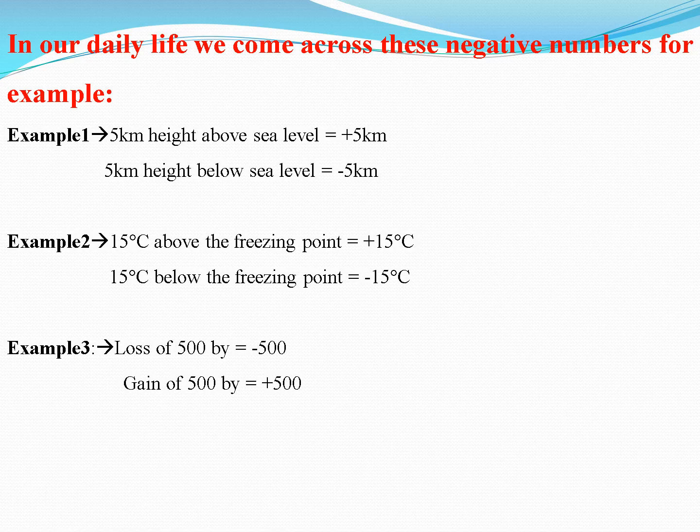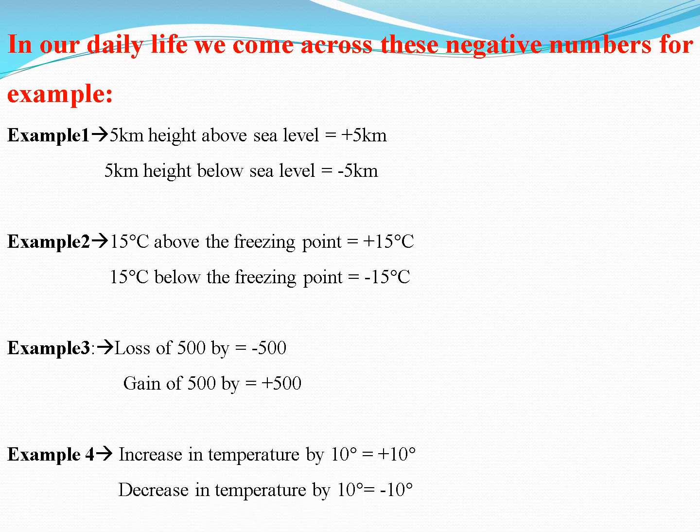One more example. If I have some money and I have a loss of 500 rupees, I will represent it by -500, and if I get a profit or gain of 500, I will represent it by a positive number. If there is an increase in temperature, we will represent it by positive, and if there is a decrease in temperature, then we will represent it by negative.